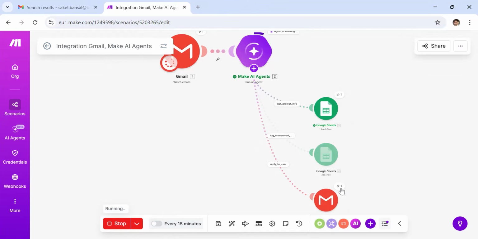So this is done. One email got processed. Now the second email is getting processed because we sent two emails. The agent is thinking about the email and the instructions we gave it. Again it went to the Google Sheet, and hopefully it should log the issue now. It logged the unresolved case. It says it can't handle it.